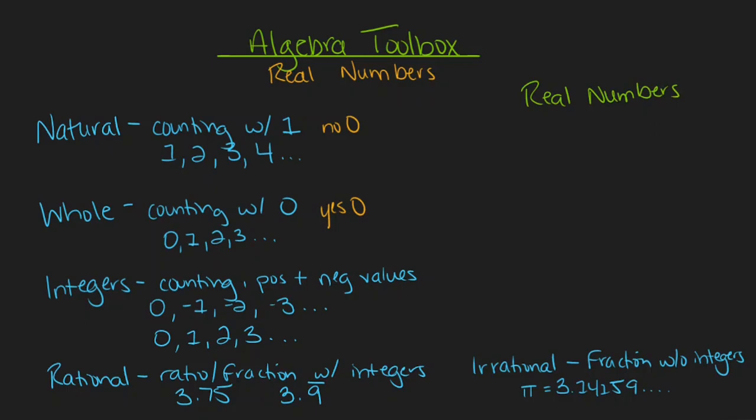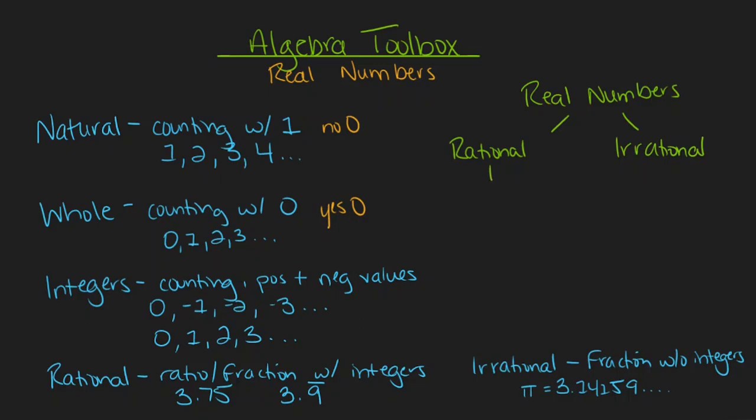Then the real numbers are split into either rational numbers or irrational numbers. Irrational numbers are the end of their side of the organizational chart. So once we discover that a number is irrational, there aren't any other distinctions that we can make for it. But we can go deeper with our rational numbers.